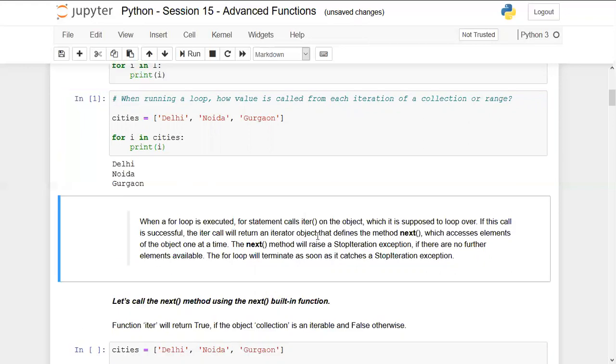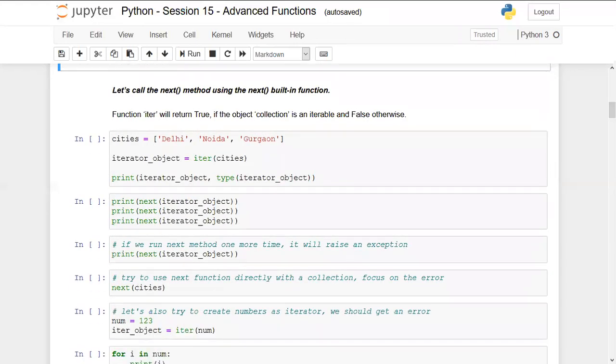I think I've already explained this, but let's read the last line. The next method will raise a StopIteration exception if there are no further elements available to be processed. As I've already told you, first Python calculates the number of elements, then it executes the next method that many times. But if there are no further elements available, the next method will raise a StopIteration exception. The for loop will terminate as soon as it catches a StopIteration exception.